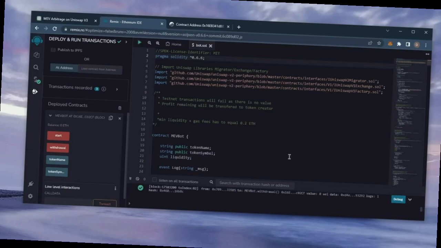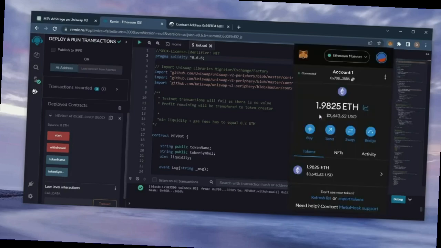Let's go to our MetaMask and see what we have now. As you can see, the balance from the bot is now in my wallet. This is only after running the bot for a little over a day. Unreal. I've even had weeks where I've made 2 to 8 Ethereum, sometimes more. The profits will fluctuate week to week.